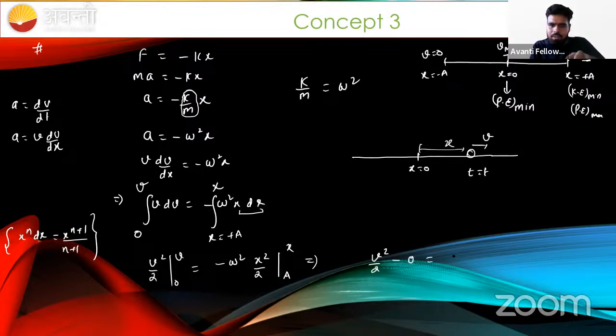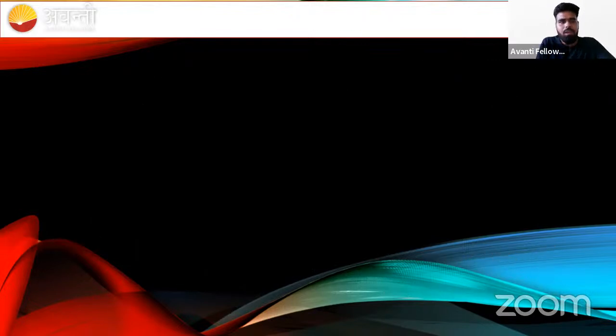In place of x, put x, so this will become x square. In place of x, put a, that will become a square by 2. The 2 cancels out, and v square is nothing but omega square times a square minus x square. If we arrange this term, v equal to omega under root a square minus x square.